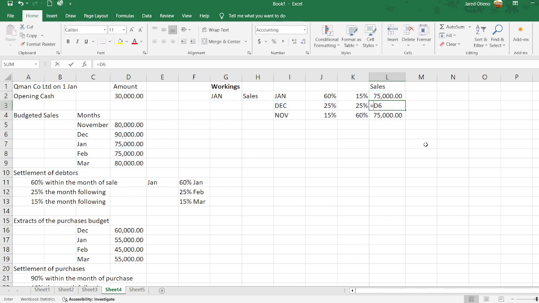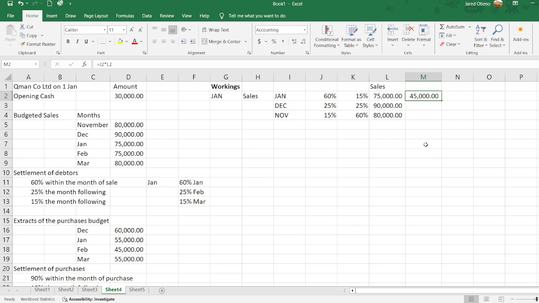The sales which are done in December are 90,000. Then the sales which are done in November are 80,000. So if we do 60% of the sales which are done in January, because that is what the sales that we did in January, we have 45,000 there.